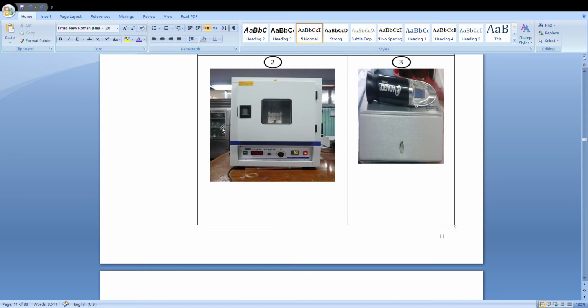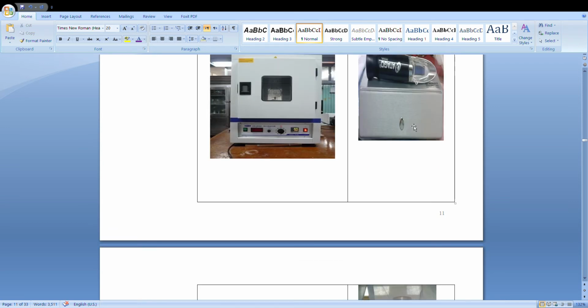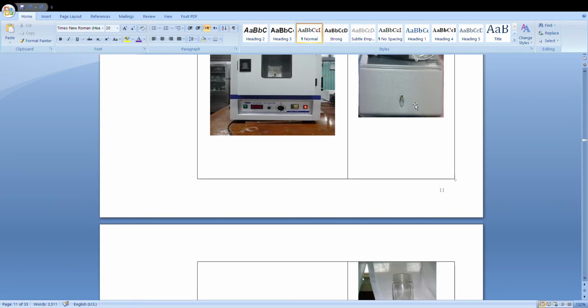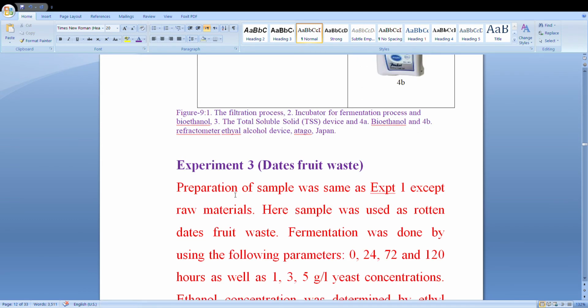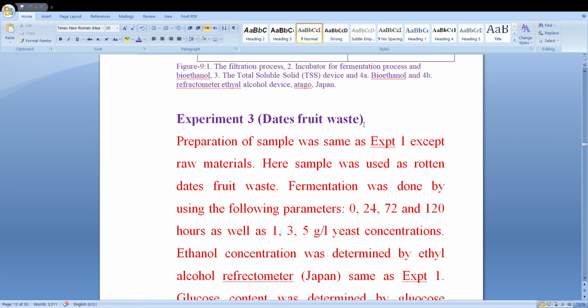After filtration, there is the multi-parameter analyzer, and also the TSS meter, and then this is the raw bioethanol. This is the bioethanol, and then this is the refractometer. So this is all about the process: the filtration process and also the incubation fermentation process. Bioethanol, total soluble solids, and the ethyl alcohol device. This is the process. Experiment 3 is also dates, fruit waste.